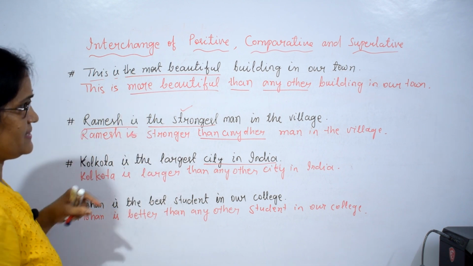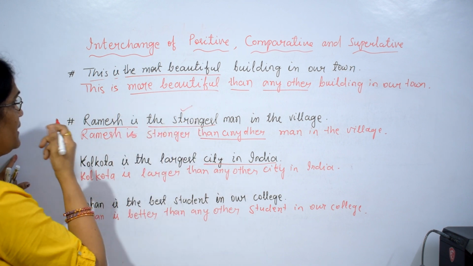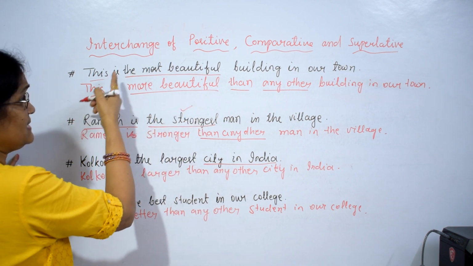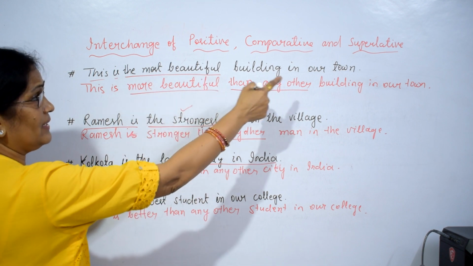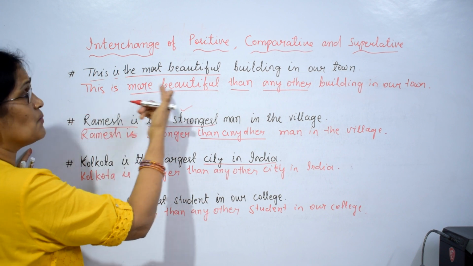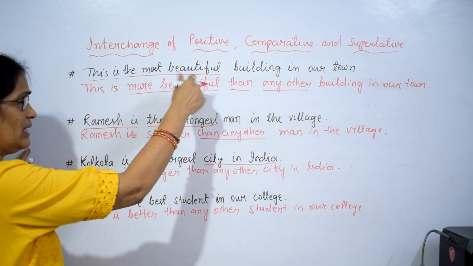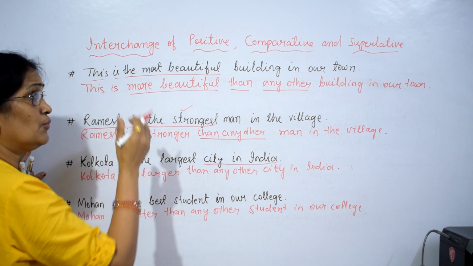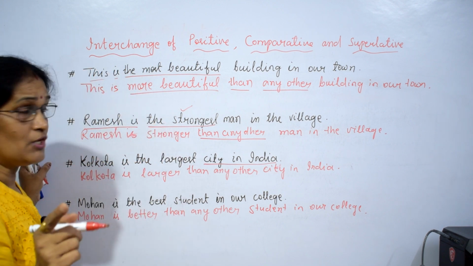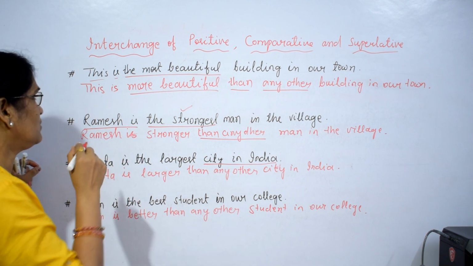Let's see how to change the sentences into positive. This is the most beautiful building in our town. Maybe it is given this is more beautiful than any other building in our town. What sentence may be given? We are changing into positive degree. When you change the sentence into positive degree, you start from no other.